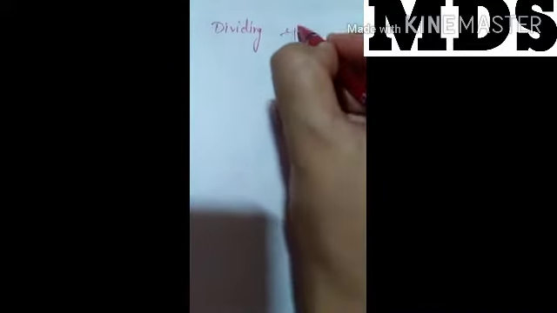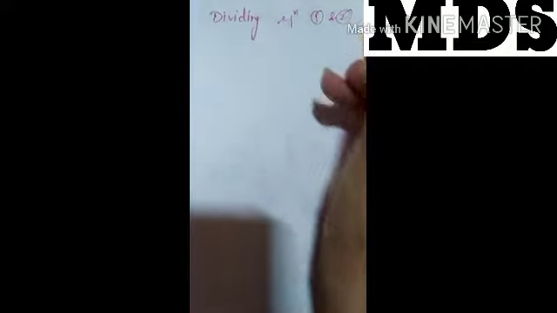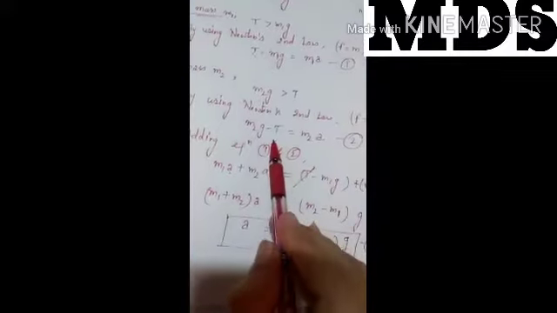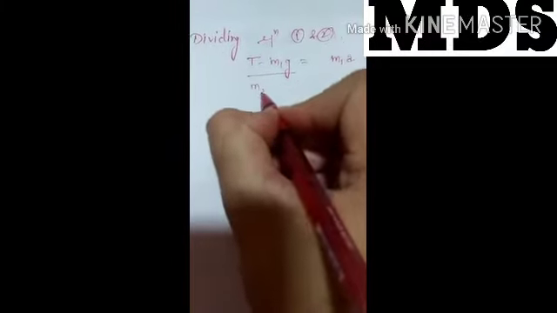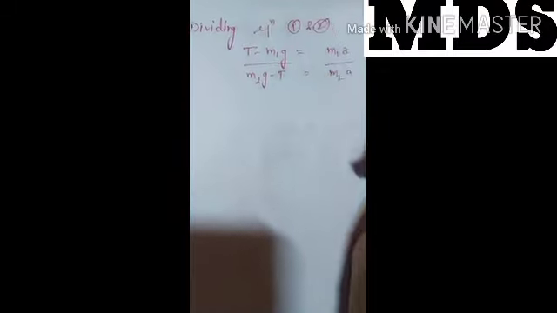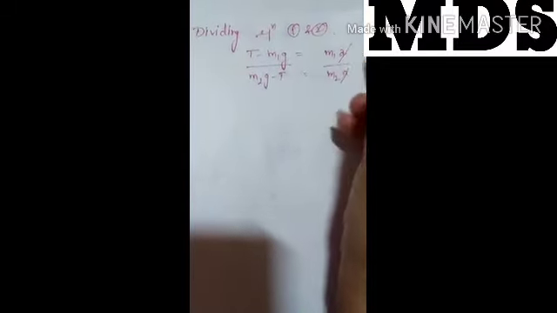Now dividing equations first and second: the first equation is T minus m1g equal to m1a, the second equation is m2g minus T equal to m2a. Dividing both equations, a cancels out.